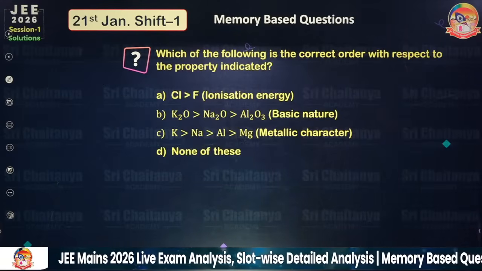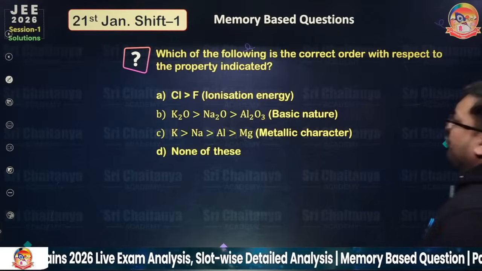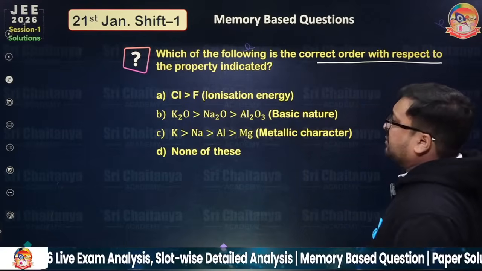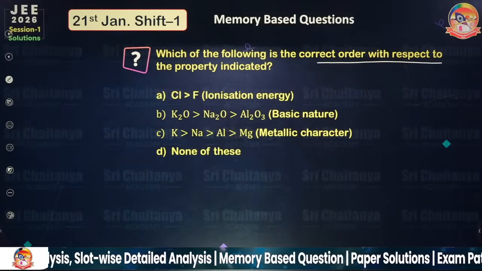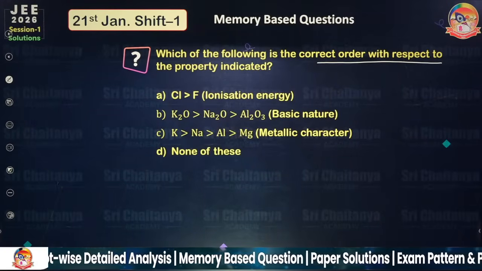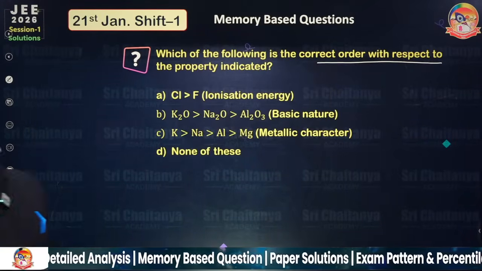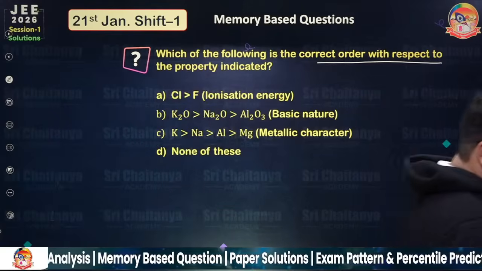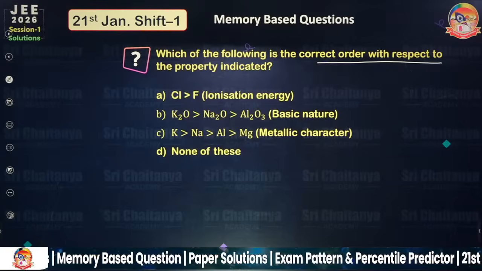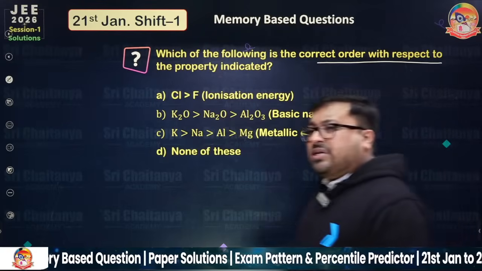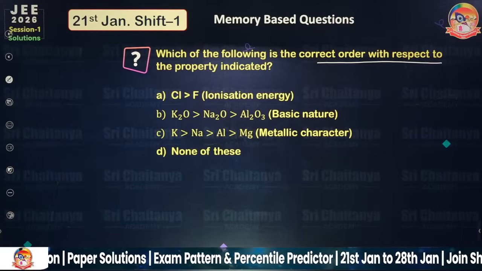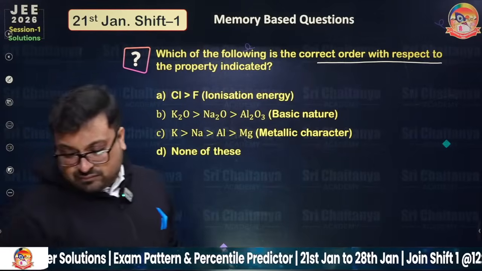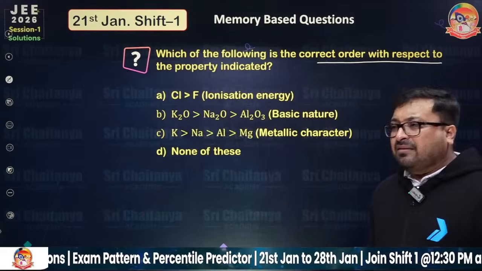Okay, let's move to the second question. Again, which of the following is the correct order with respect to the indicated property? Very, very easy question. Although people can commit mistakes in these questions, so please answer, everyone. So what should be the answer for this beautiful question? And this is a direct question, I can say. So what should be the right answer? Please, everyone.